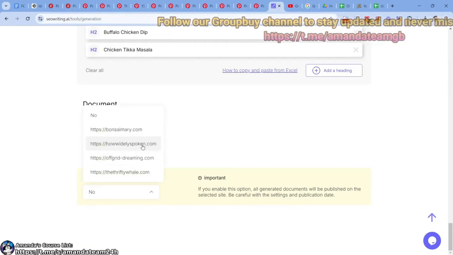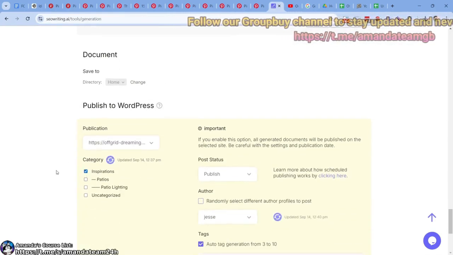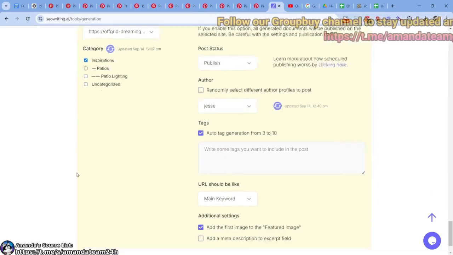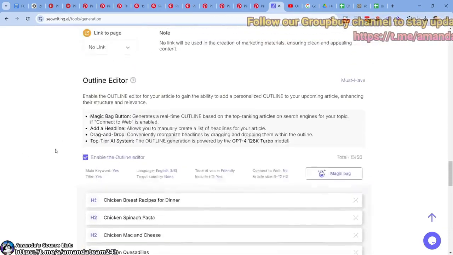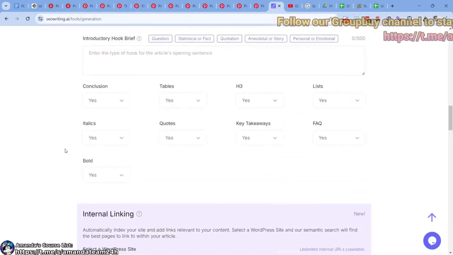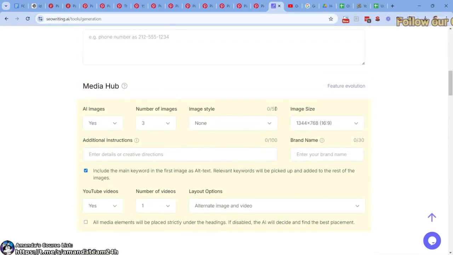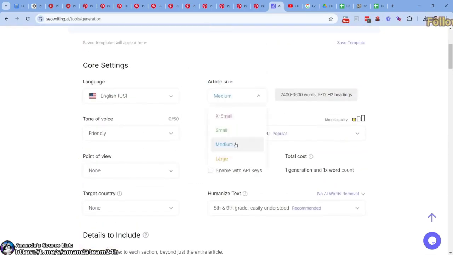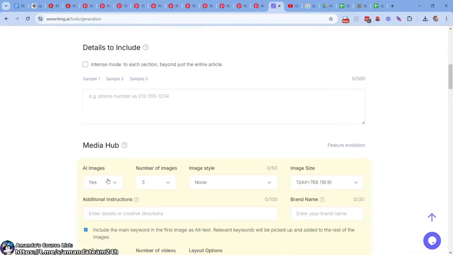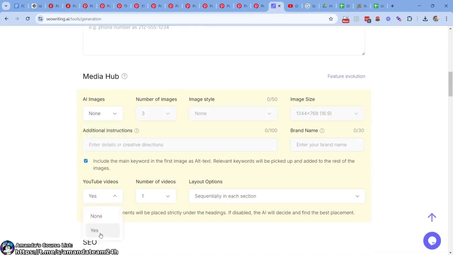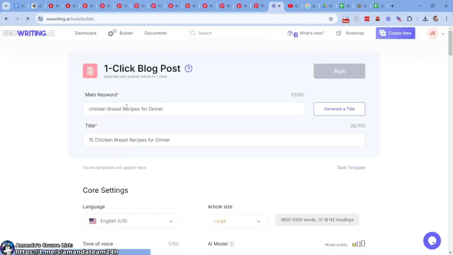Publish to WordPress. We're going to say Off-Grid Dreaming, Inspirations. I mean, we should probably have a chicken recipes category, but this is just all experimental, having fun with this website just to show you how this works. Conclusion, no. Quotes, key takeaways, no. Frequently asked questions. Let's try a large article, right? No AI images, YouTube videos. Actually, let's do AI images so you can see photo. All right, let's let this thing run and see what it comes up with.